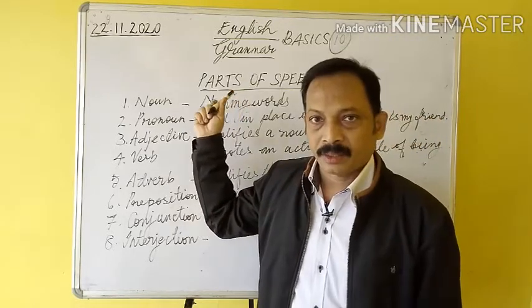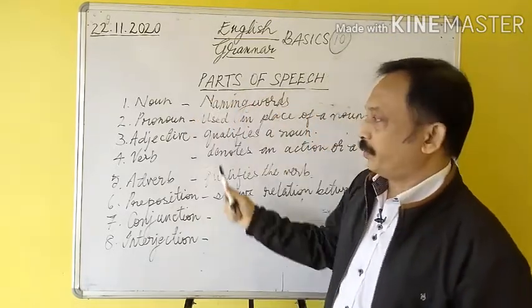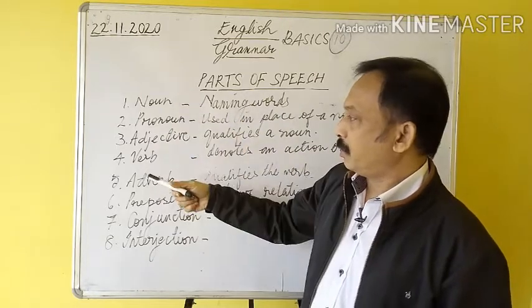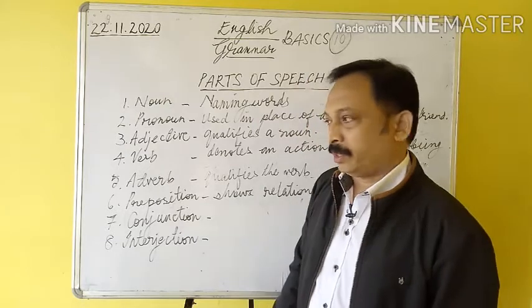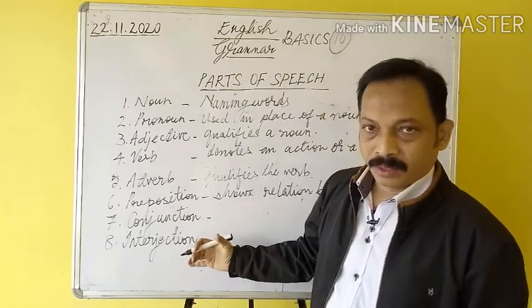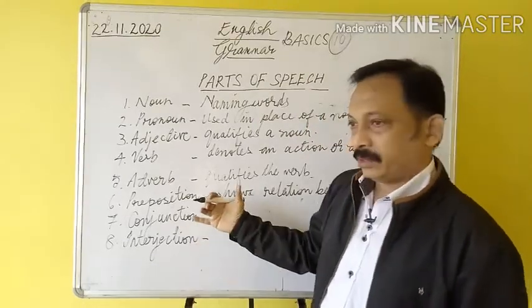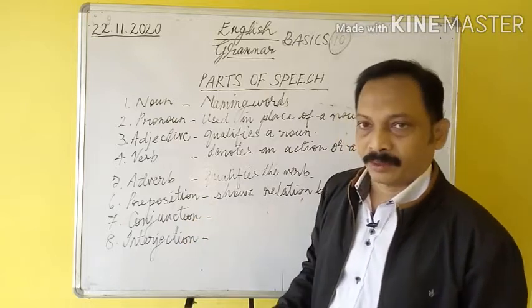We were discussing the parts of speech and we have already discussed noun, pronoun, adjective, verb, adverb and preposition, and today we are going to discuss the conjunction and the interjection.